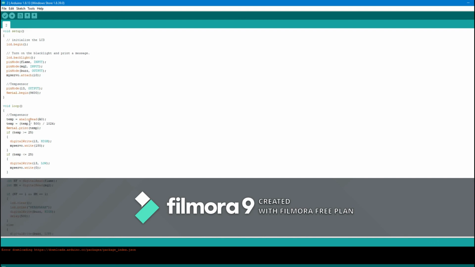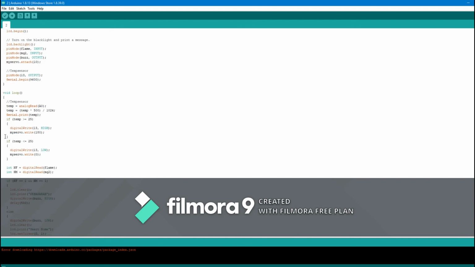So this is the void loop for the temperature sensor. I have declared temperature is equal to analog input, which is A0, and this is the formula: temperature times 500 over 1024. I have used an if loop.